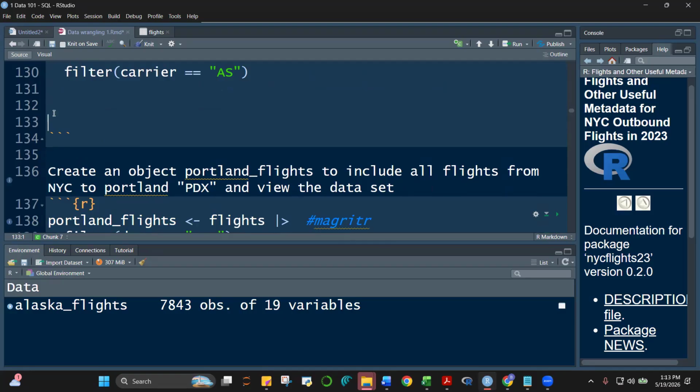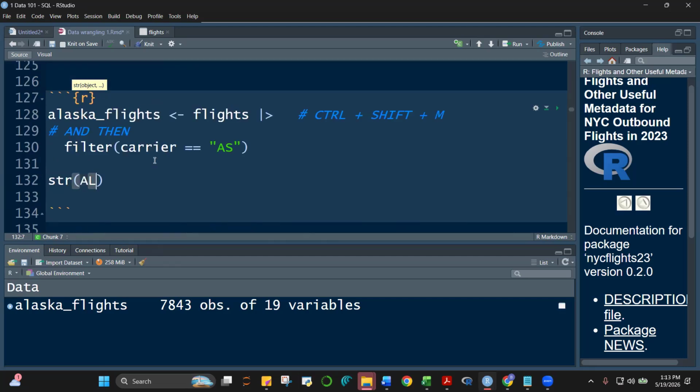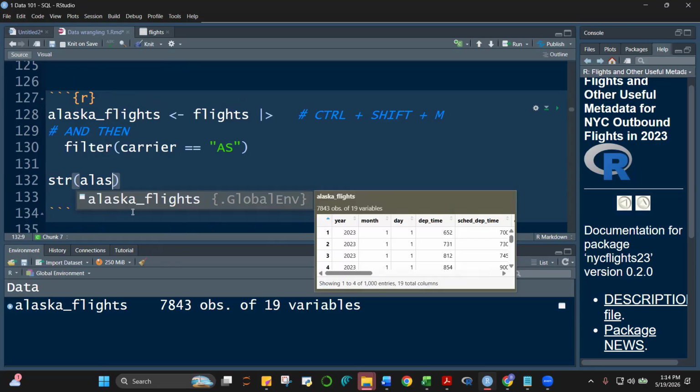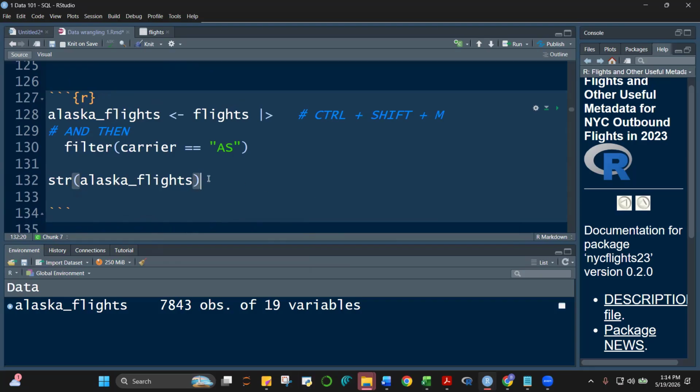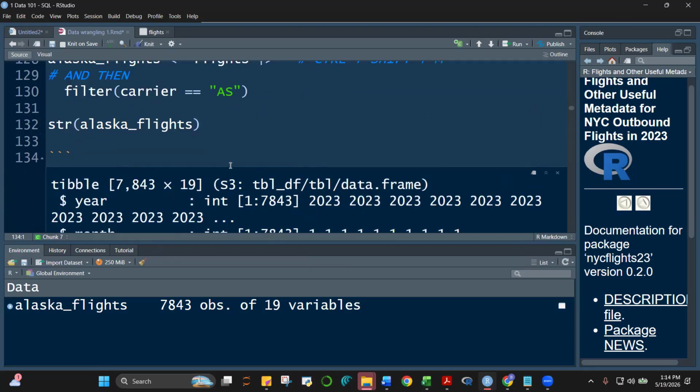Let's take a look at the structure of Alaska flights. Alaska, small a, l, a, s, yan. So may IntelliSense ang R, no? If you type the first few letters of an object or a function, lalabas yun. So ito, I will not type the whole thing anymore, tab na lang. Structure ng Alaska flights, okay.